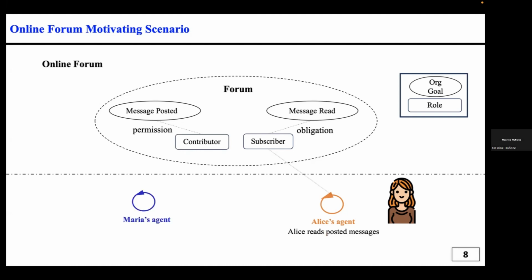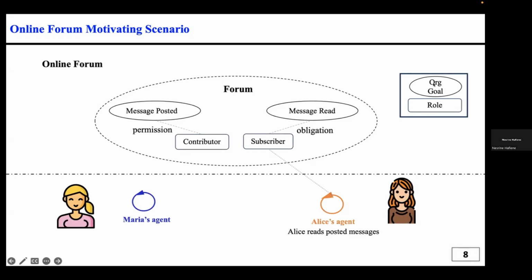And for Maria's agent, that can be a user or software here, Maria will reason without using the knowledge layer, describing the online forum resources, and decide after to adopt the contributor role in the forum thread to then be permitted to achieve the message posted goal.